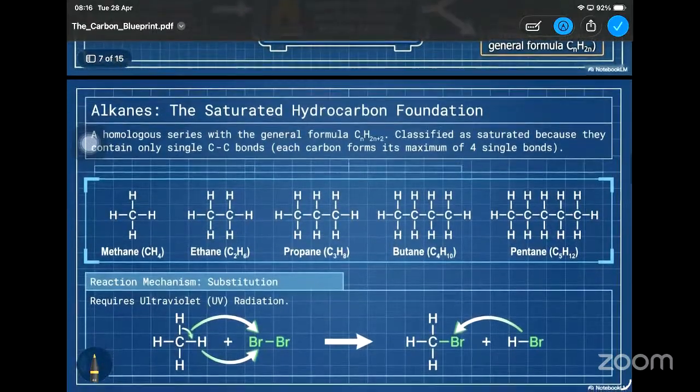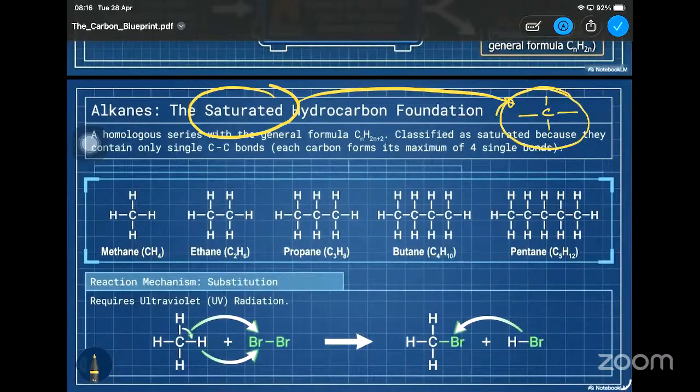And then we will discuss alkanes. So they are known as the saturated hydrocarbons, right? Saturated hydrocarbons. So saturated means each carbon atom is occupied with four single bonds, right? Four single bonds. So this is the saturated carbon atom, right? So always remember carbon must make four bonds.